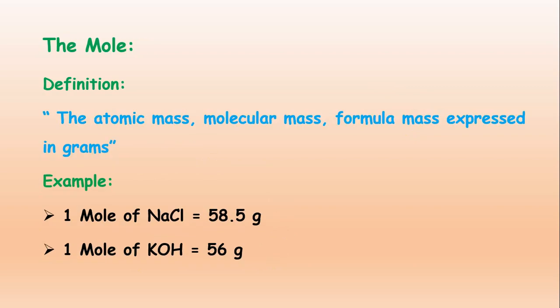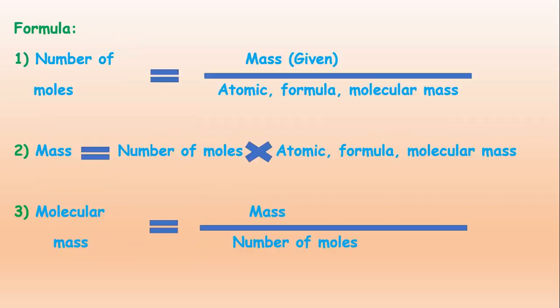Like what about mole? Atomic mass, molecular mass, or formula mass expressed in grams will be called a mole. Like 1 mole of NaCl will be equal to 58.5 grams. 1 mole of KOH will be equal to 56 grams. So this is the definition of the mole. Now we are moving towards the calculation of the mole.